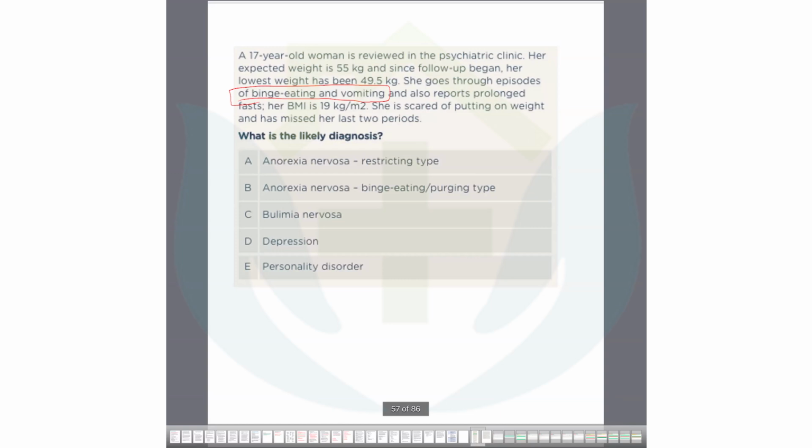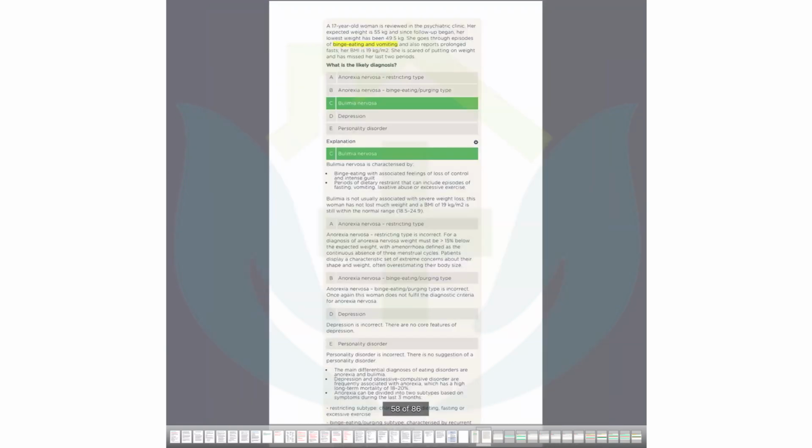Very important point: binge eating and vomiting. Bulimia. Yes, you should go for bulimia nervosa. You should identify these key points, binge eating and vomiting. If vomiting is persistent, it should be bulimia, okay? If there is any kind of weight loss, any kind of salivary gland enlargement, any other things, then you can say it's anorexia nervosa. So you can easily identify this is the disorder of bulimia. Very nice. So bulimia nervosa.